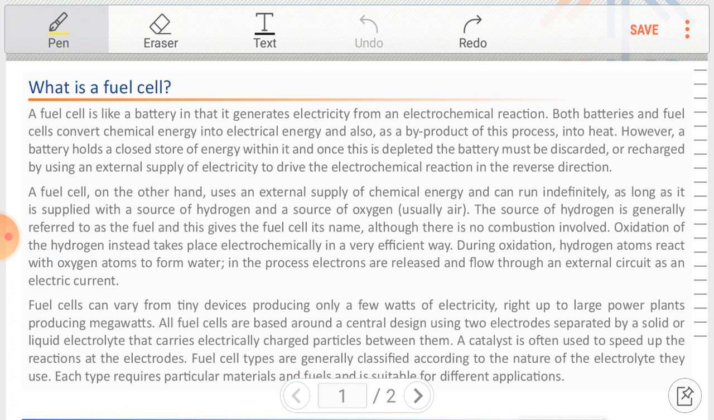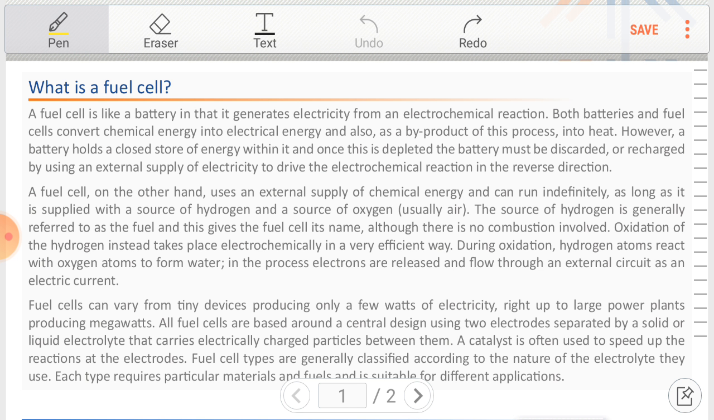There is a byproduct of heat in the process of both battery and fuel cell. However, a battery holds a closed store of energy within it, and when it is depleted, it is recharged by using an external supply of electricity.